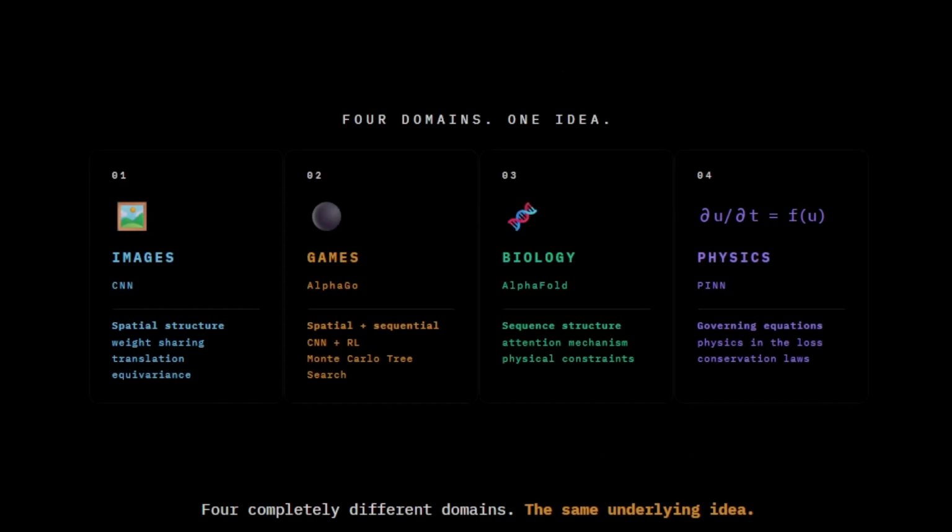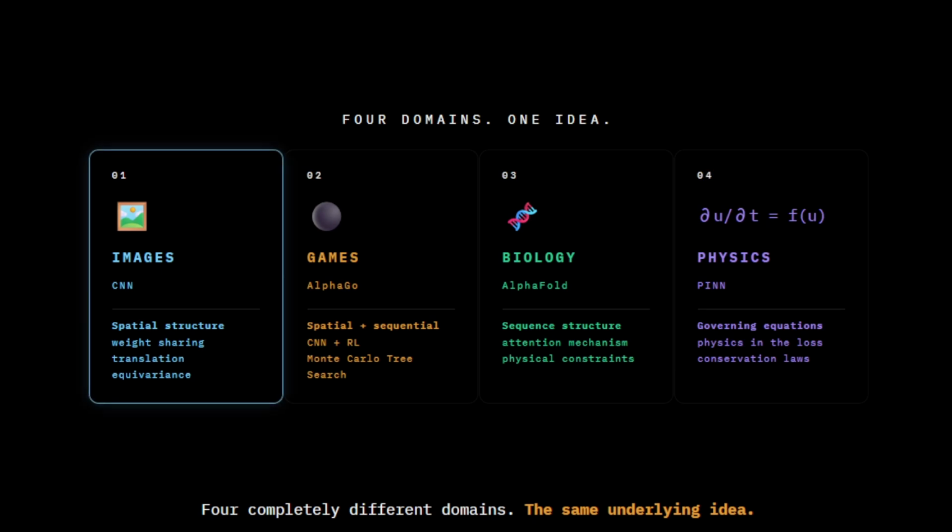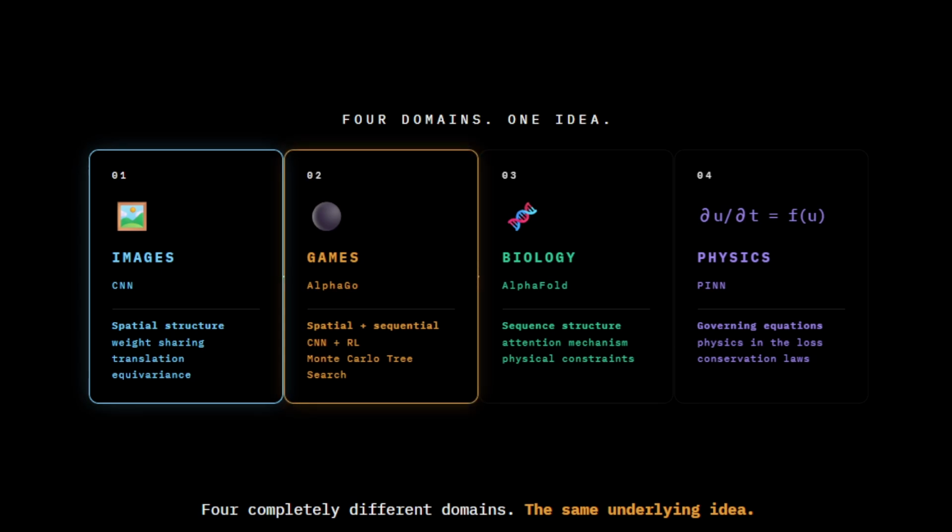So let us take a step back. We started with images. We saw how convolutional neural networks exploit the spatial structure of pixels to recognize objects with remarkable accuracy. We moved to games. We saw how AlphaGo combined spatial structure with sequential reasoning to master Go, a game that brute force could never solve. We looked at biology.